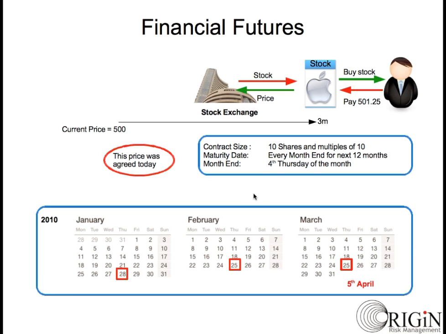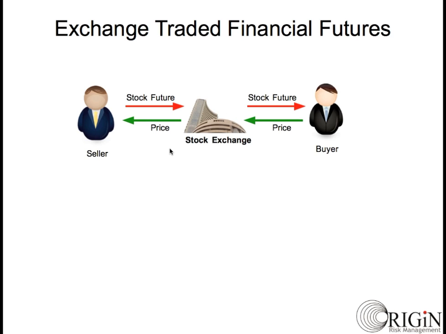When you enter into such a contract, your counterparty is the exchange, or more correctly, the clearing house associated with the exchange. The clearing house would technically buy the contract from the seller and sell the same contract to you. Thus, the clearing house becomes a counterparty to every single trade done through the exchange.